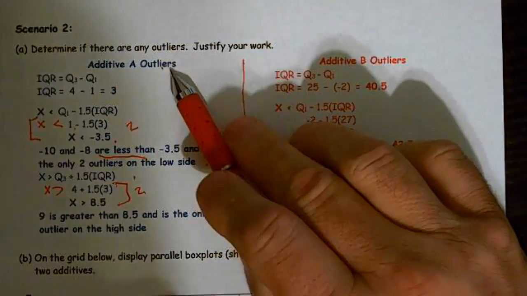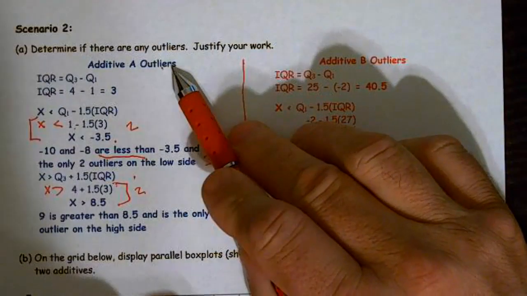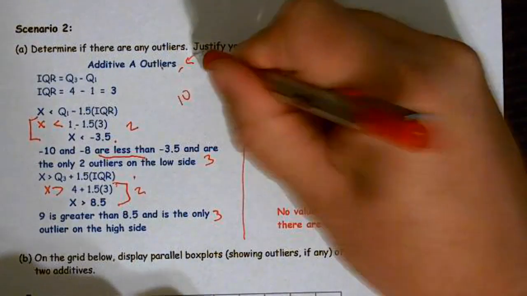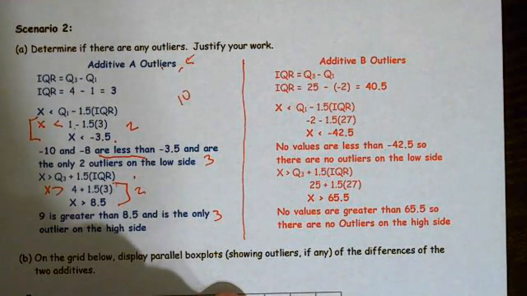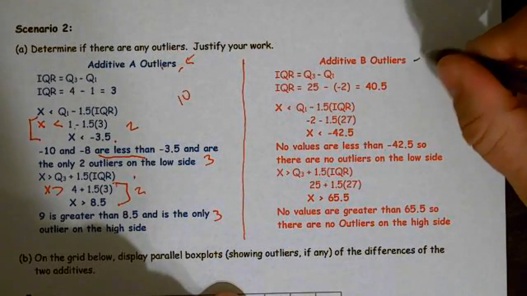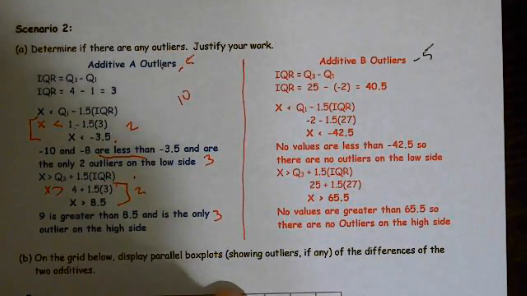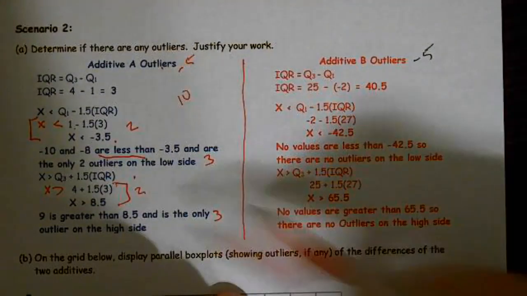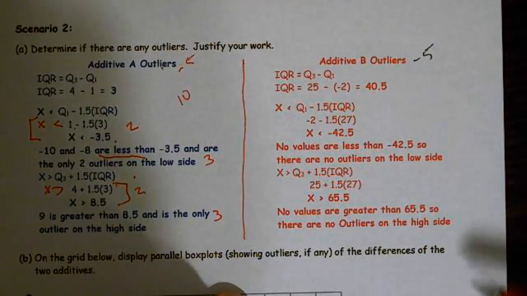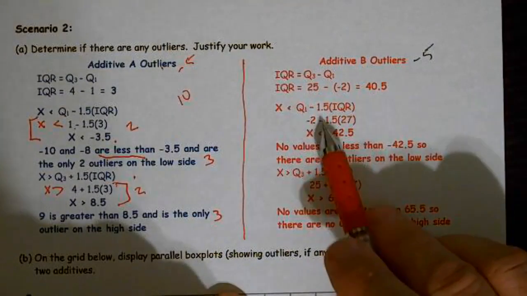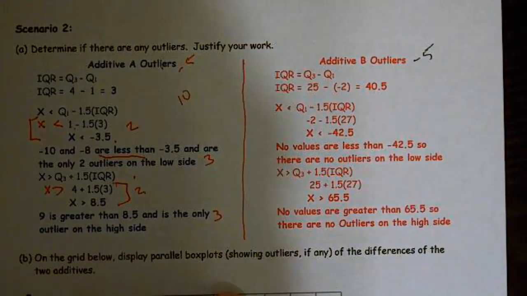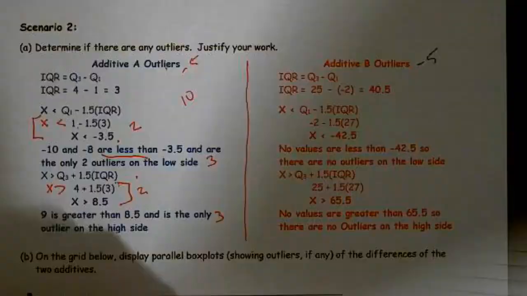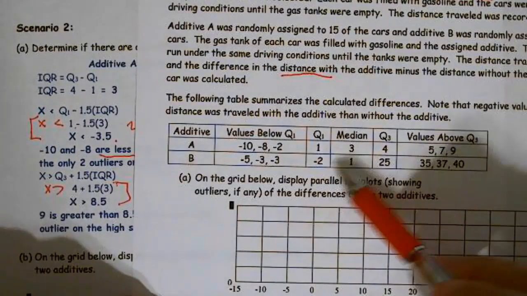If you did not tell me that it was additive A outliers, you didn't label it, that's going to be a minus 5. Same thing over here. If you don't tell me it's B, you're going to lose 5 points. Right? So you lose half your credit just by not doing that, and you showed all this work. That's rough. So here we have X is less than, and we have our IQR is 25 minus a negative 2 because it's Q1 minus the negative 2.